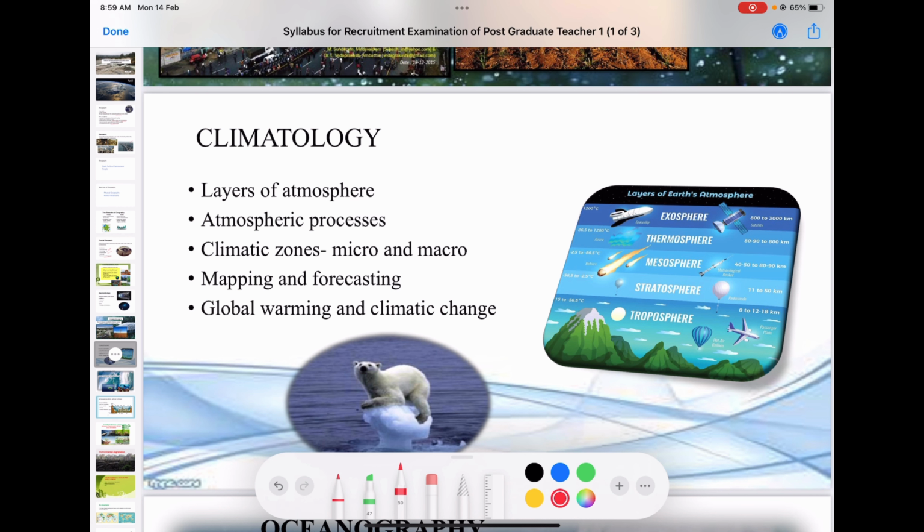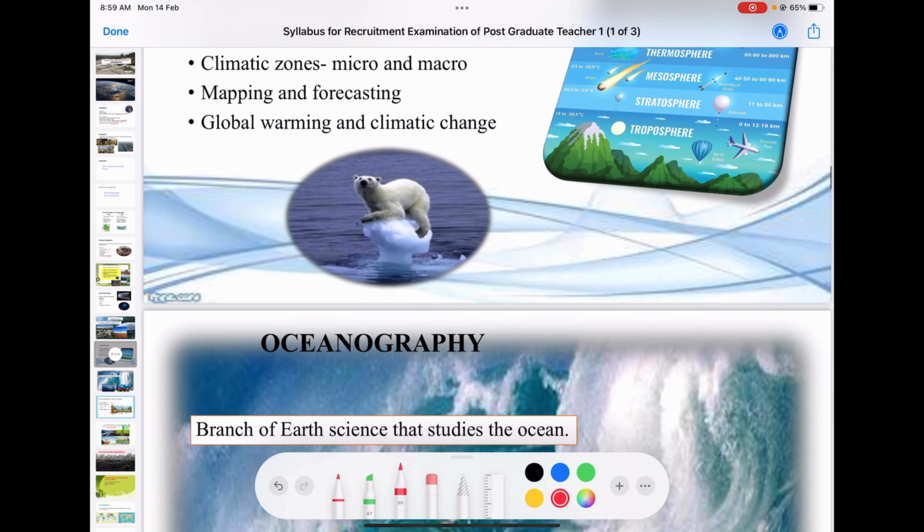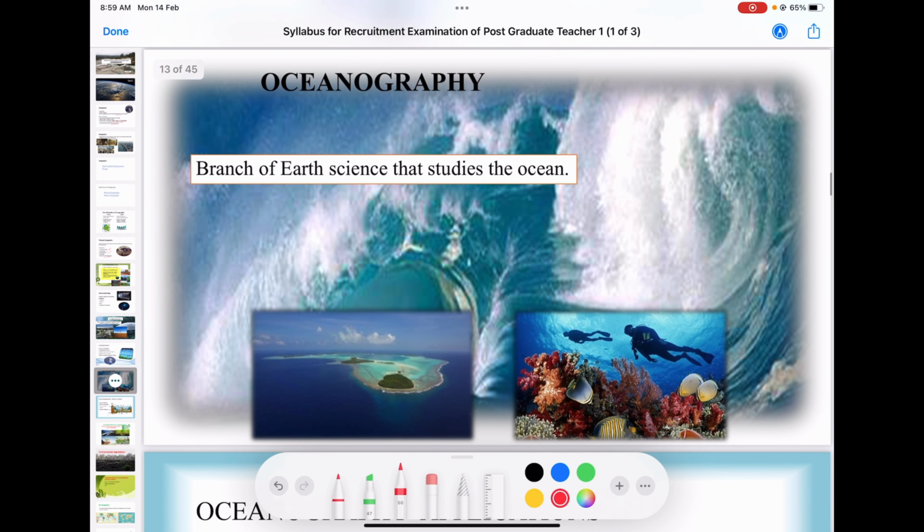Then the most important thing that comes under climatology is the study of global warming and climatic change. You can expect a minimum of one or two questions from this region, that is from climate change or global warming, the greenhouse effect, all this will come here. That is climatology. Then the study of oceanography.